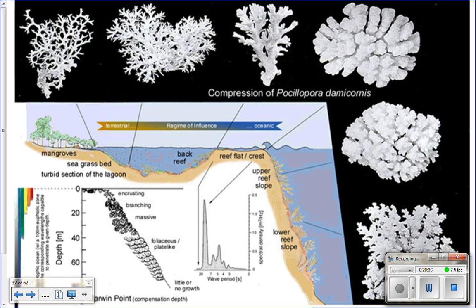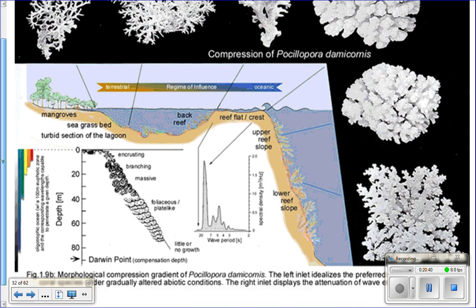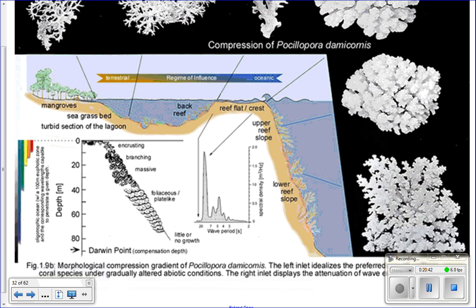So here are the locations on the reef. The fore reef is this front slope right here that faces out towards the open ocean. If you were swimming this way, with the reef on this side, and you looked to your left, you would just see blue, open ocean. So it faces out towards the open ocean. The reef crest is up here at the top, and that is similar to the shelf break.